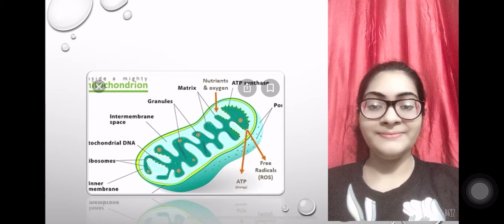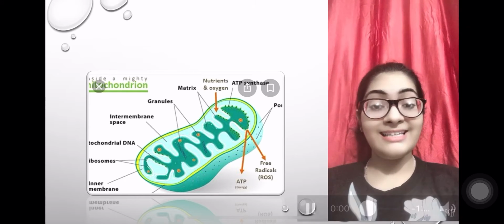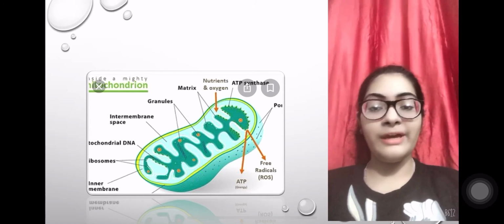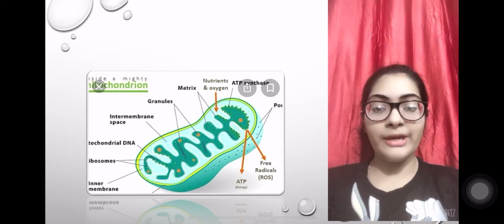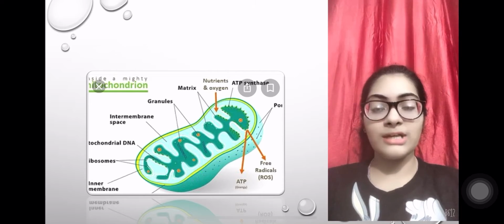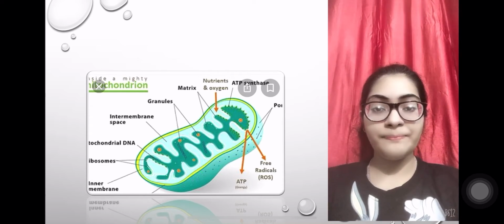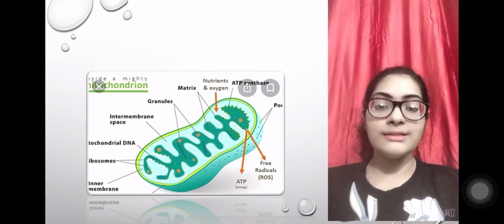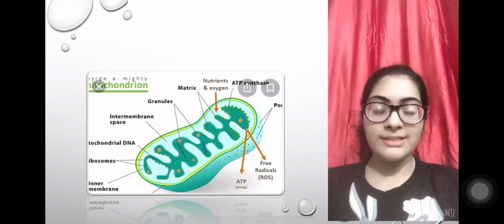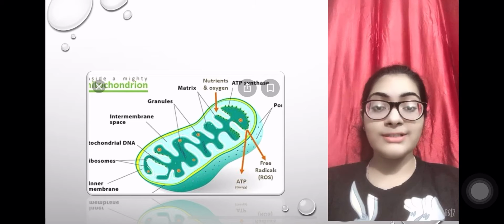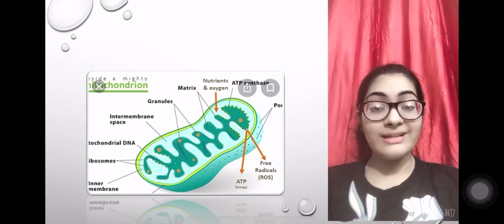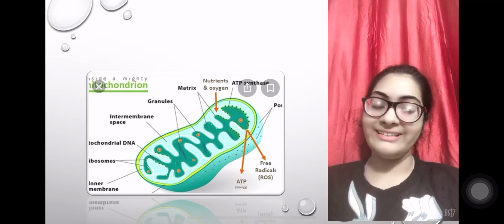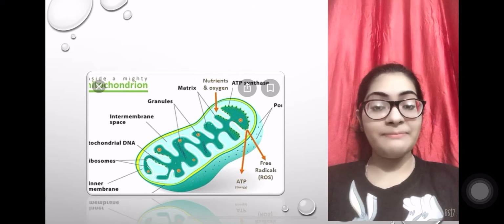Now let's see, the next slide shows you a very beautiful diagram of mitochondria. Sausage shaped cell organelle, very clear. Inner membrane, outer membrane, double membrane structure, clear? Yes. Mitochondrial DNA, can you see that? Mitochondrial DNA and ribosomes. Now you know why it is called semi-autonomous cell organelle, right?